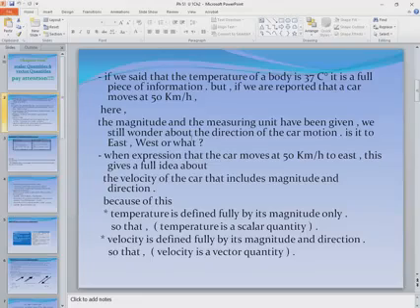When you tell me that your temperature is 37 Celsius degrees, I understand that you are okay and your body is healthy because your temperature is normal. So there is no need for talking to me about the direction.